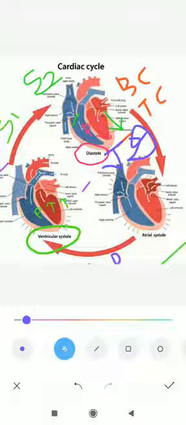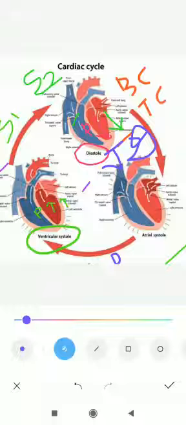If the SA node does not work, that means we can't increase our heart rate, and our heart will work effectively only 70%, we can't do 100%. Okay, so that's why the SA node is the important part of the heart. It is also known as the heart of the heart. It's very interesting. So the pressure is now only zero. The pressure is zero, and it works by atrial contraction.